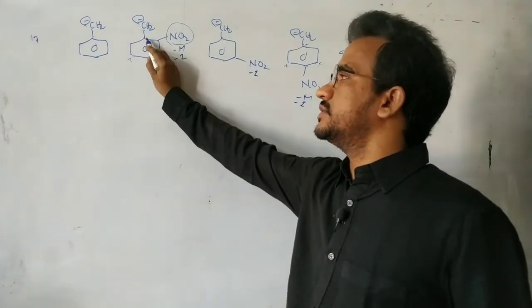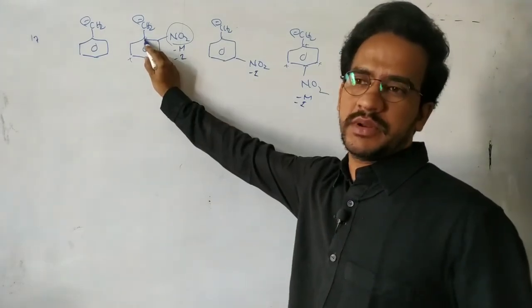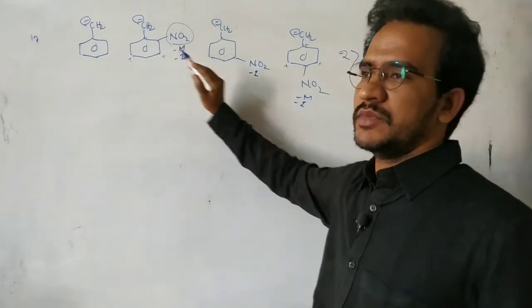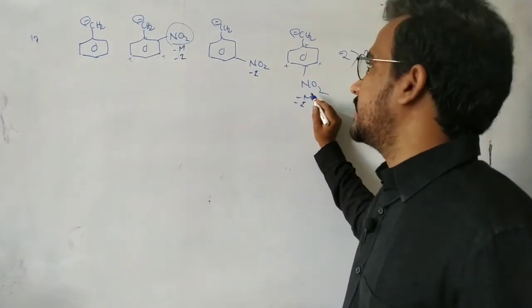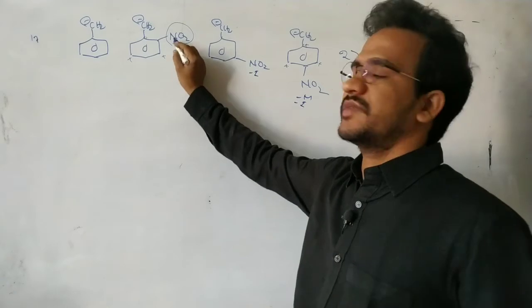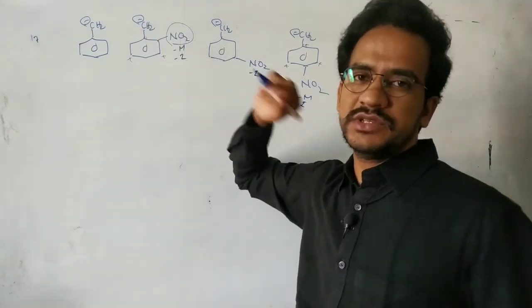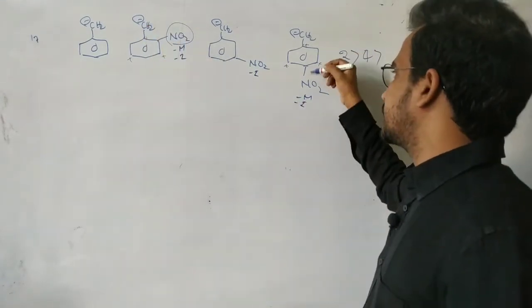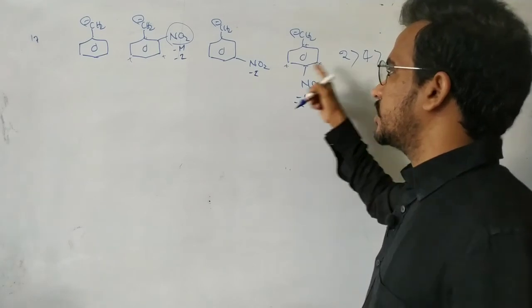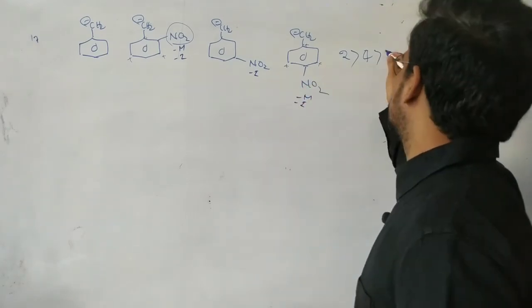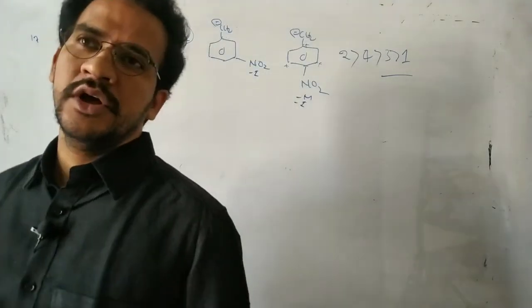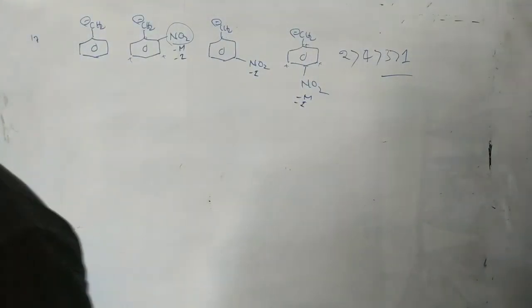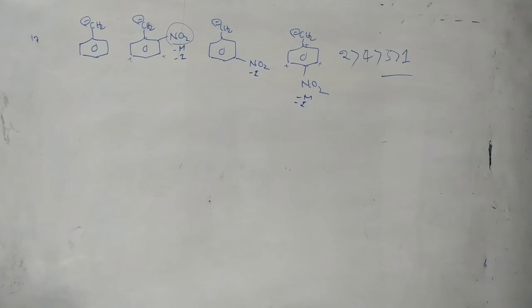Whatever the magnitude of the positive charge increase at this carbon by the minus M effect, it is the same whenever the NO2 group is attached at the para position. But in this case, more minus I effect is working because it is very near to the negatively charged carbanion. Here the minus I effect is less. That's why 2 is more stable than 4. Here it is only stabilized by the minus I effect. So 3 and finally 1. That is the stability order of the carbanions.